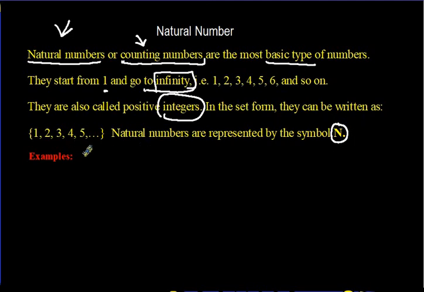Alright, so examples now. If I ask you to write a set of natural numbers or counting numbers, and we say for example, you just put N equals. You don't have to write natural numbers or counting numbers, because N already represents the set of natural numbers, right? You just say N equals, and you start to put them out. Always start from 1. 1, 2, 3.